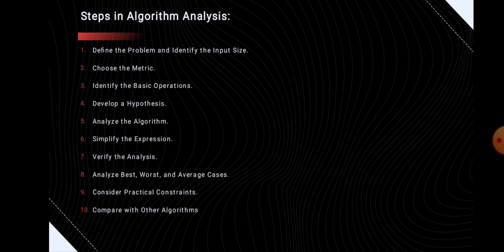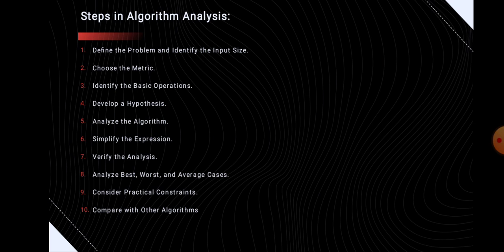We need to measure the amount of time an algorithm takes to complete as a function of input size, and we need to measure the amount of memory an algorithm uses as a function of input size. That is, we need to compute the time complexity and space complexity of the algorithm. Then the third step is identify the basic operations. That means we need to determine the fundamental operations that most significantly affect the running time or space.